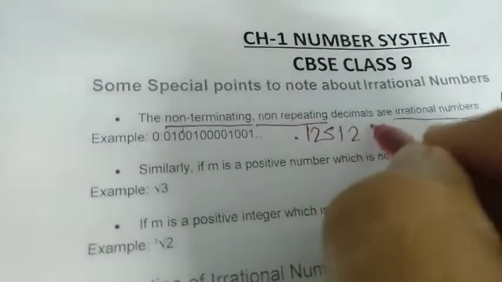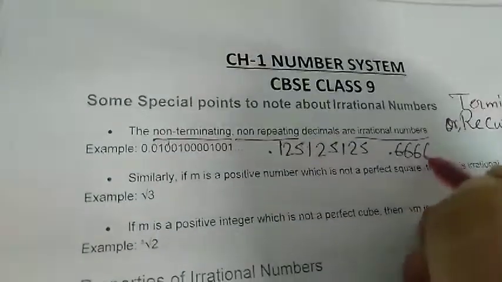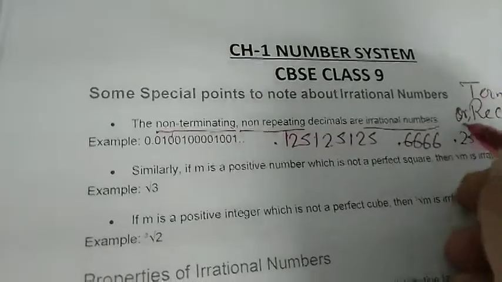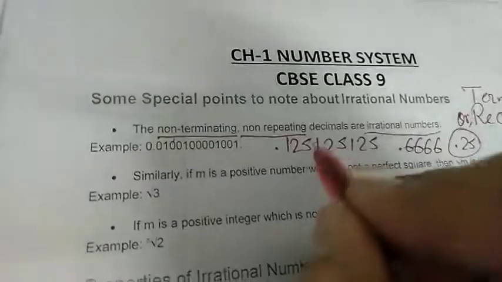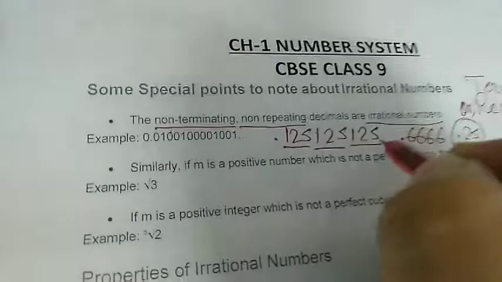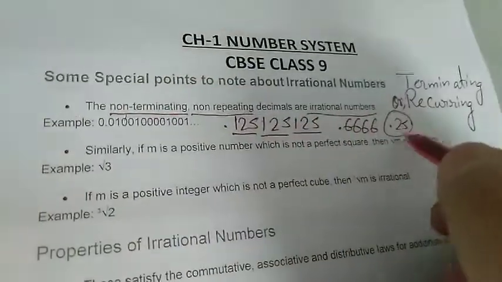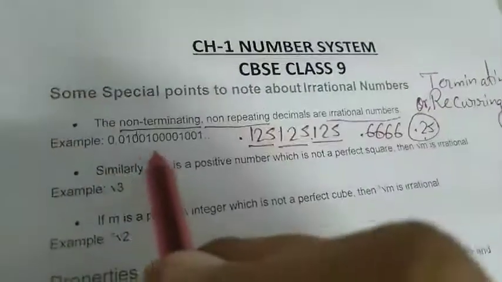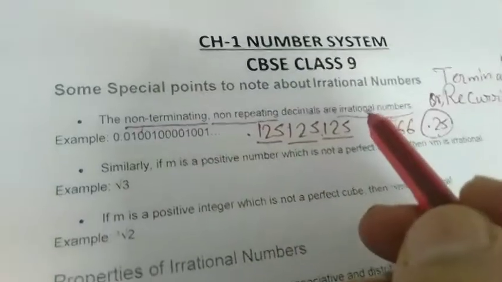Compare 0.125, 125, 125, or 0.6666. The same digit is repeating itself, or 0.25 is terminating. A single digit or a set of digits repeats itself, so they are called terminating or recurring. But here the numbers are non-terminating and non-repeating, so they are called irrational numbers.